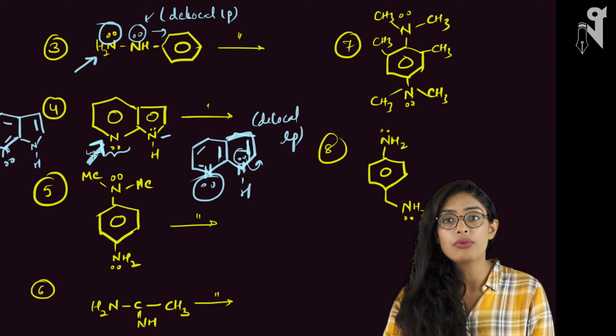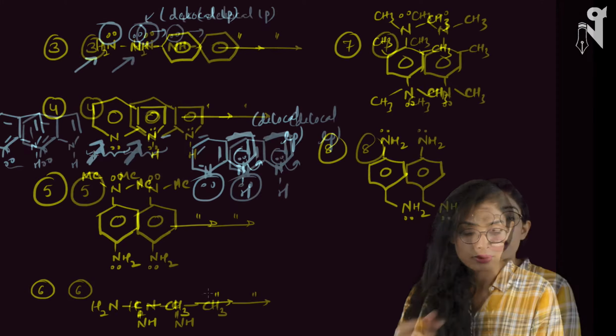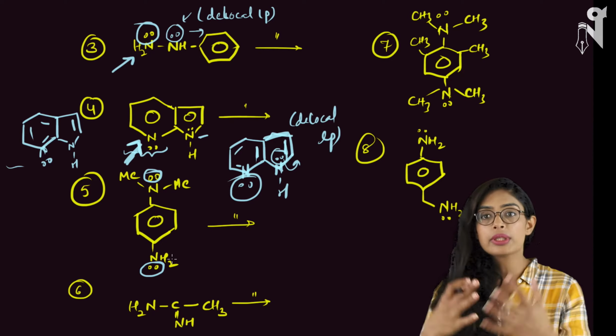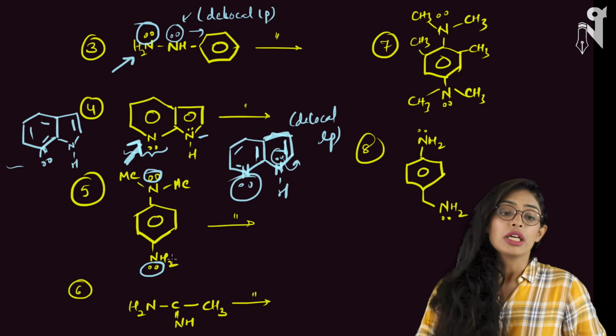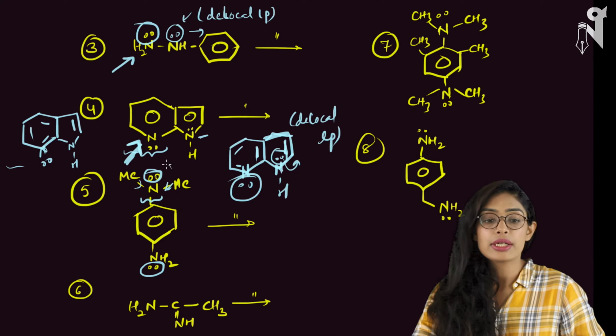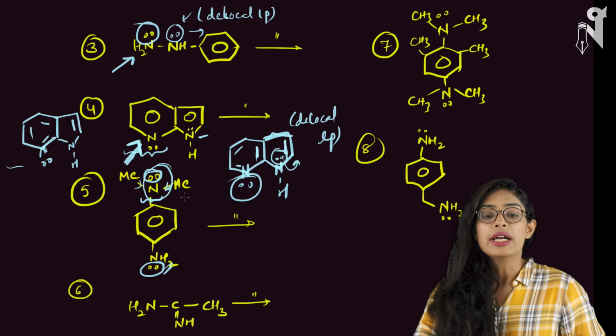I hope you are getting how we are choosing the site of protonation. Now look at the next example. We have a lone pair over here, we have a lone pair over here, right? Here both lone pairs are delocalized because both can participate in the resonance. But if you look at this nitrogen over here, it has two electron releasing groups, increasing the basic strength, or the electron density, around this nitrogen, whereas here we have only two hydrogens. So definitely this nitrogen is more electron dense.